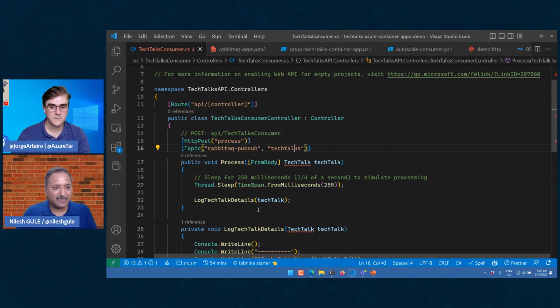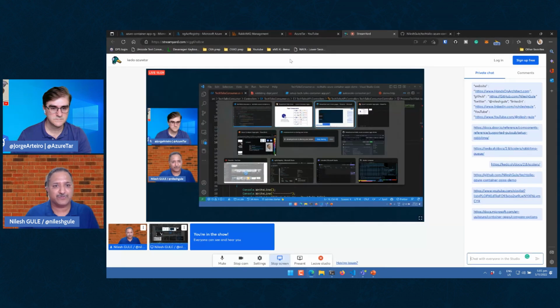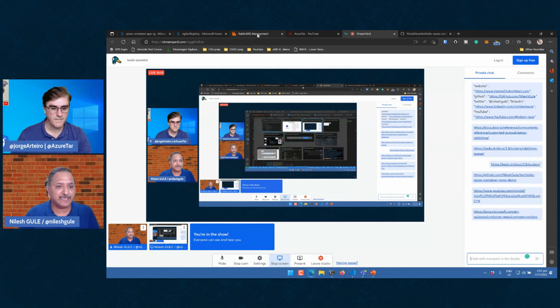Now with that, let's go and generate some workload and see this in action. Before I generate the workload, let's quickly see the RabbitMQ UI here.